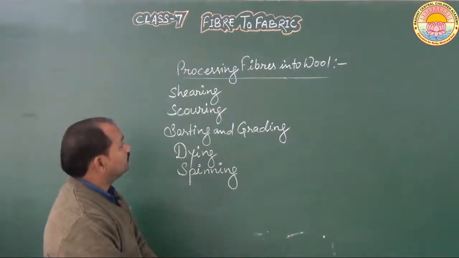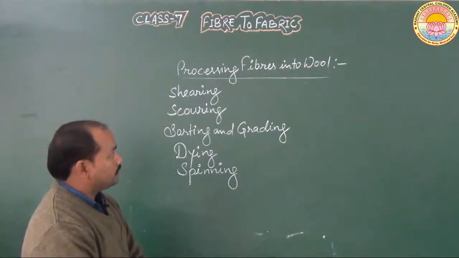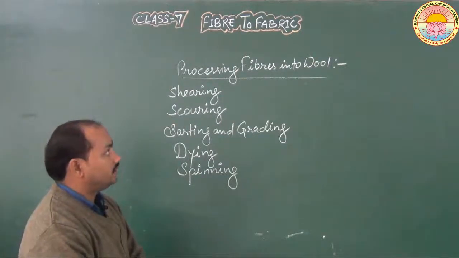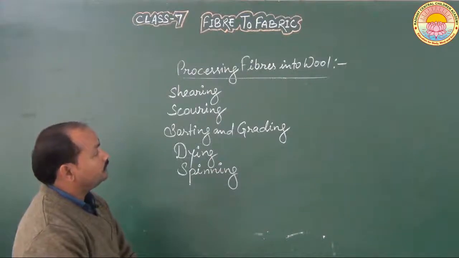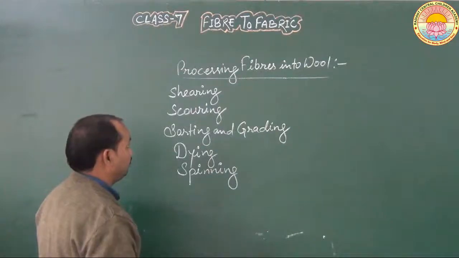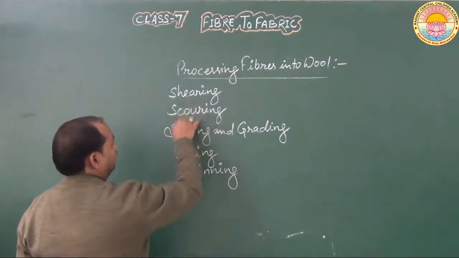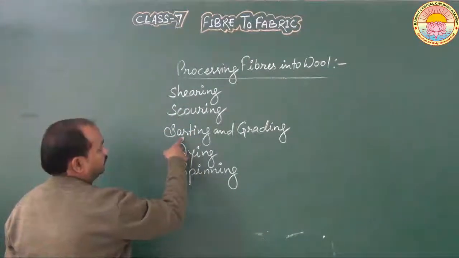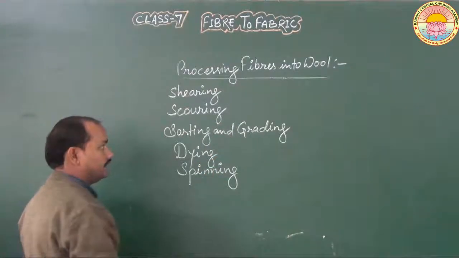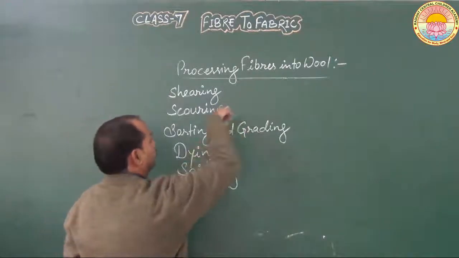And students, now let's come to the topic, processing fibers into wool. How do we process the wool fibers into wool? What are the different steps that are taken to form wool from the fibers? These are the main steps. First step is shearing, second is scouring, next is sorting and grading, then dyeing, and last one is spinning. These are the steps that are followed to make wool from the fiber.